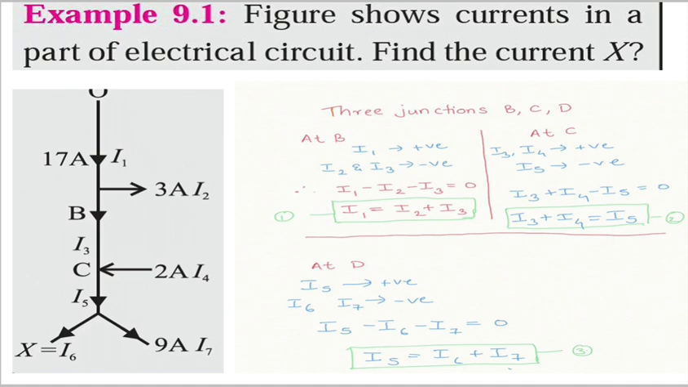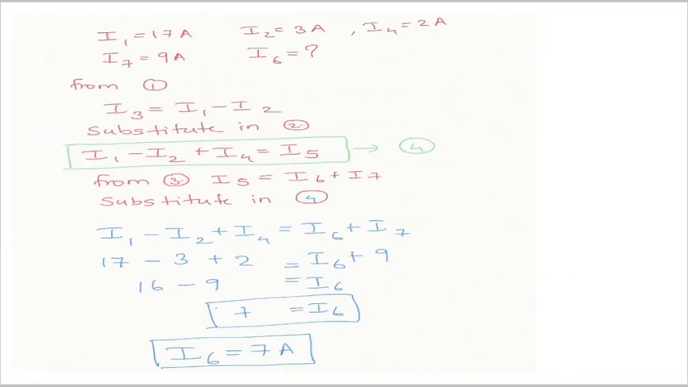Now, you can solve simultaneously, or you can solve by substituting. If you substitute I3 from equation 1 into equation 2, you can get the I5 value directly. And if you substitute the I5 value from equation 3 into equation 2, you will get some other value, because we don't have I3 and I5. So we have to substitute I3 and I5 in such a way that we get the answer in terms of known values. So here I have done the same thing.